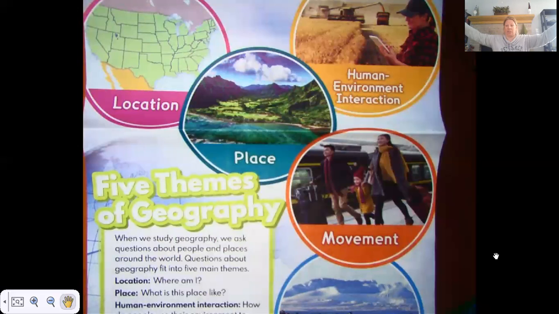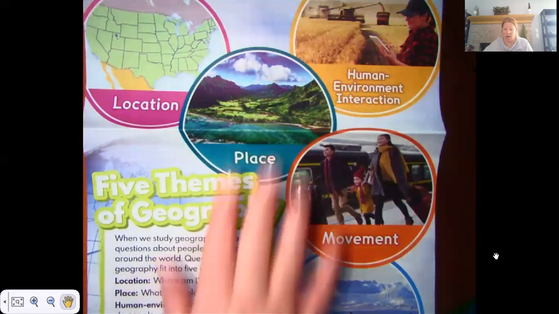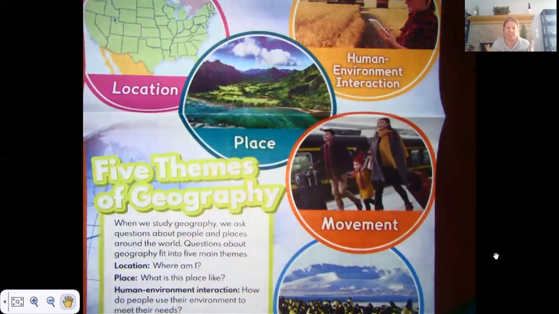When we think about location, you can really narrow it down. You can even narrow it down more by saying streets, giving the address, things like that. All of these are part of a place's location. And then that brings us to place. What is this place like?